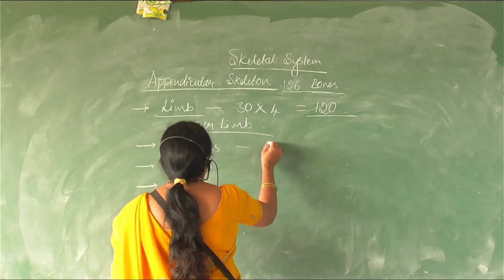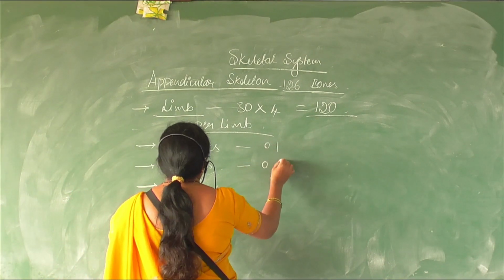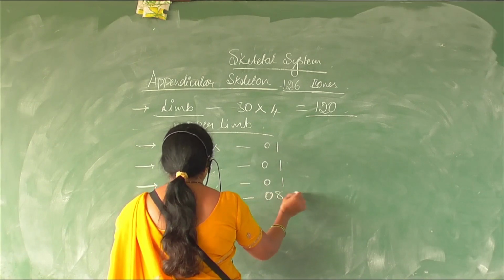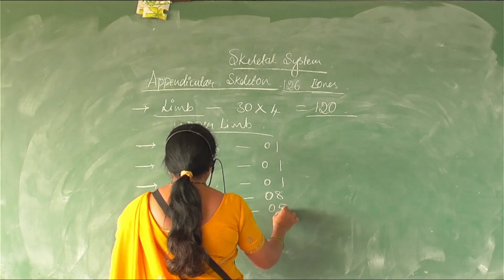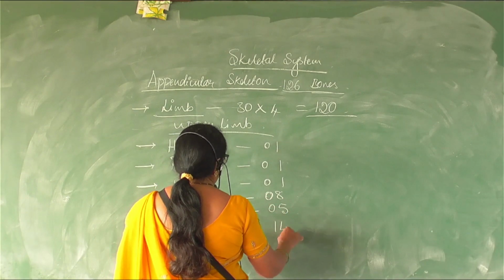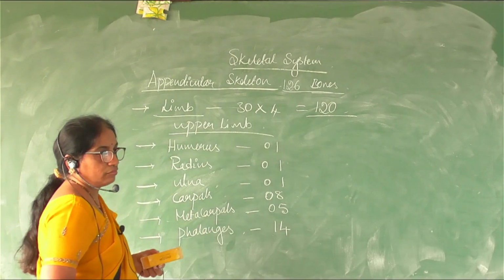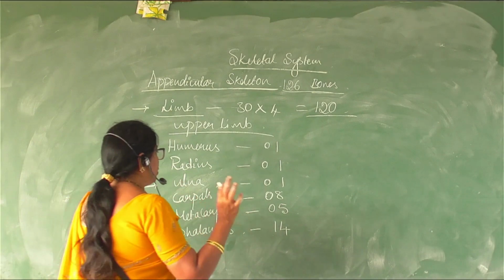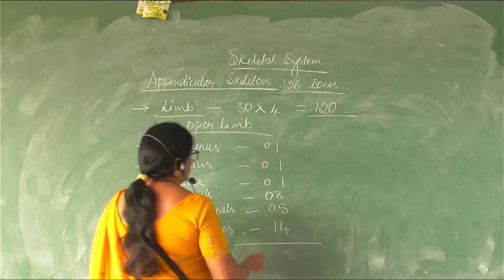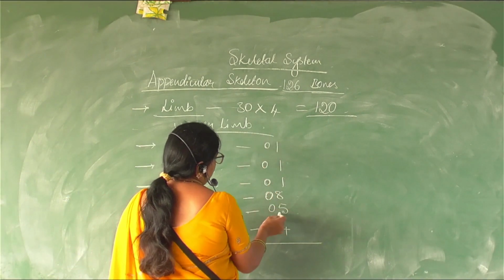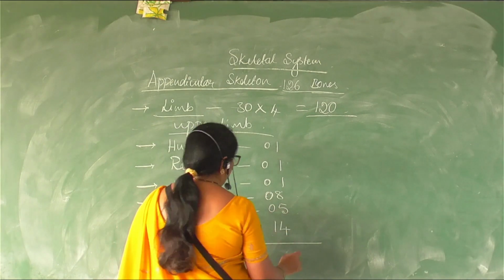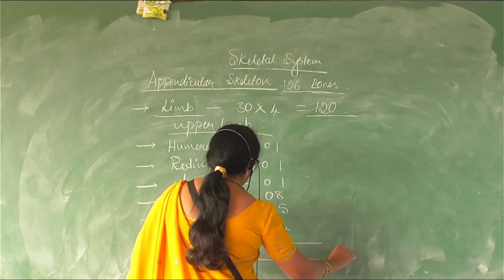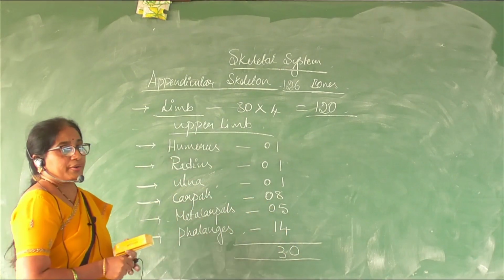Humerus 1, radius 1, ulna 1, carpals 8, metacarpals 5, phalanges 14. Something wrong? Nothing wrong. So 3 plus 8, 11, 11 plus 5, 16, 16 plus 14, 30, so 30 bones of the limb, right?